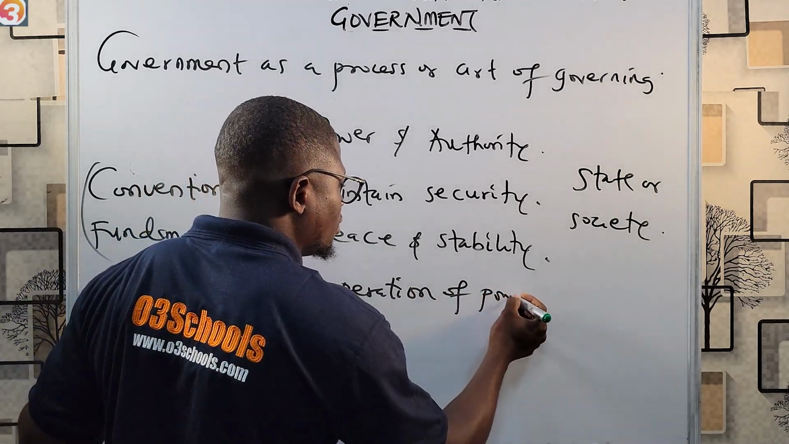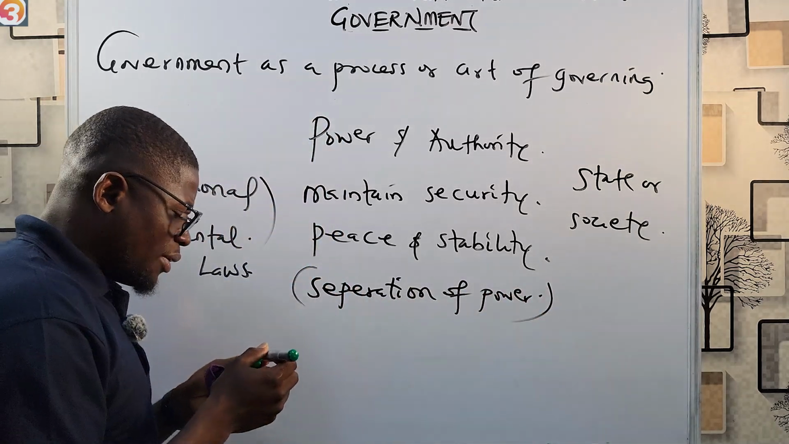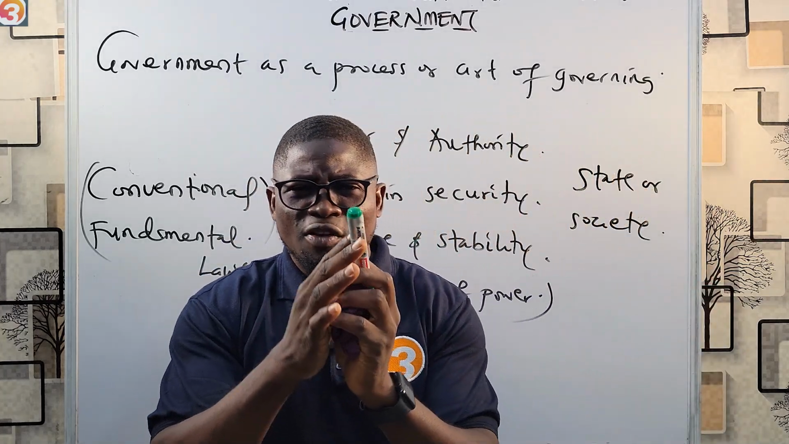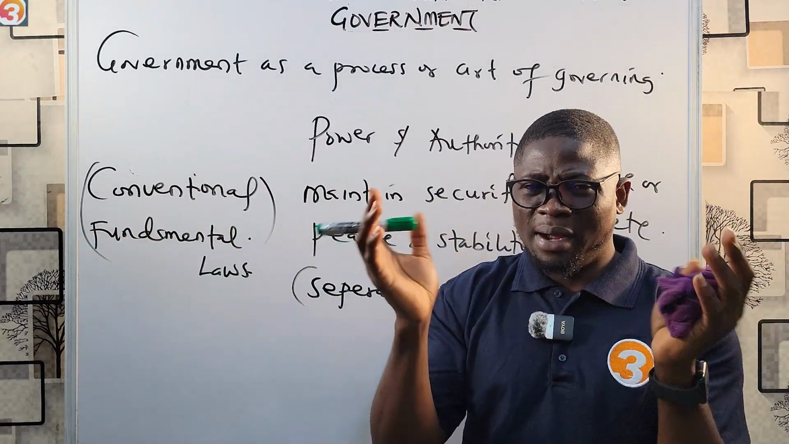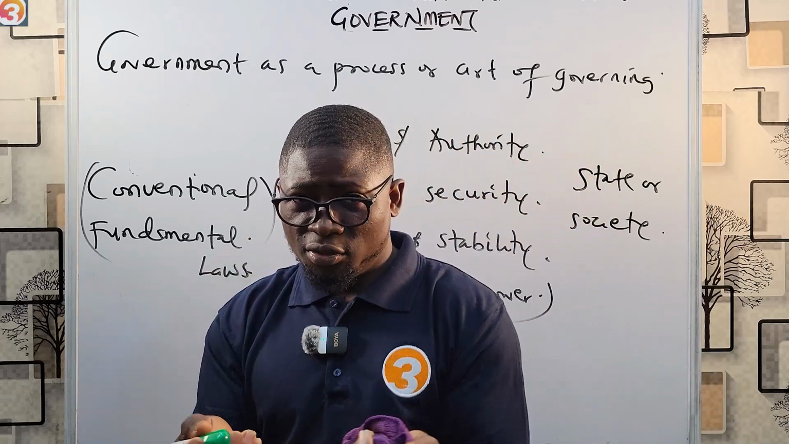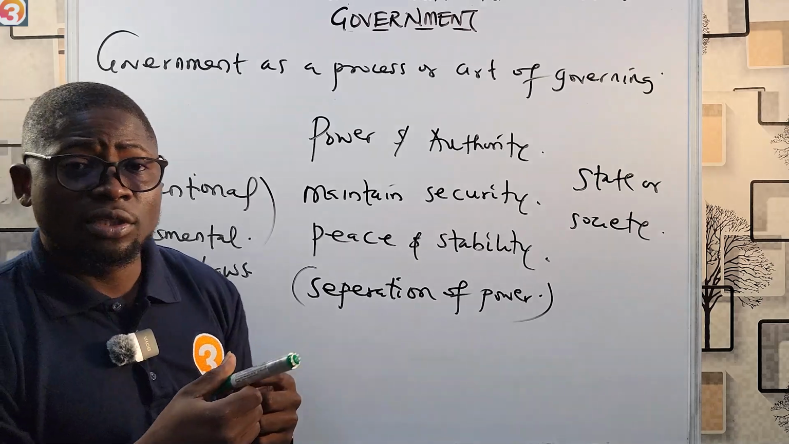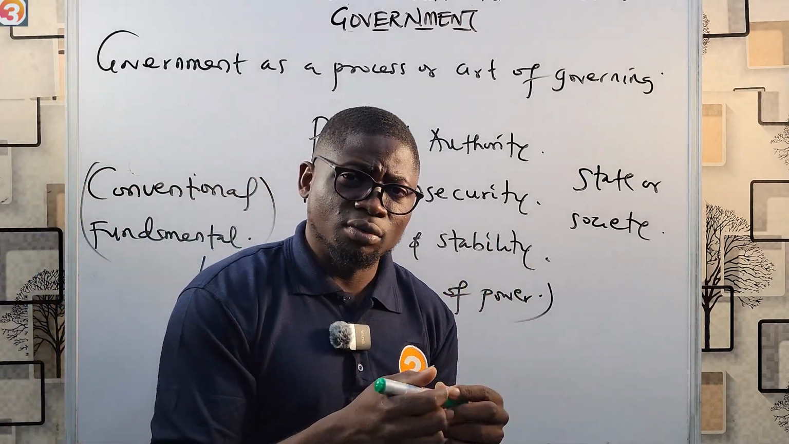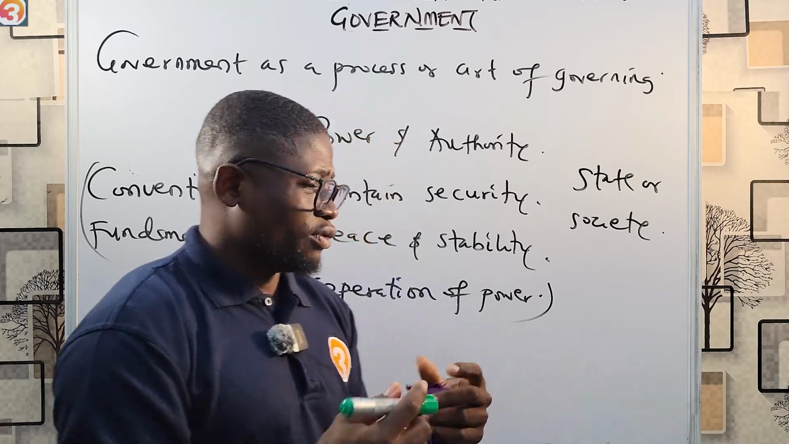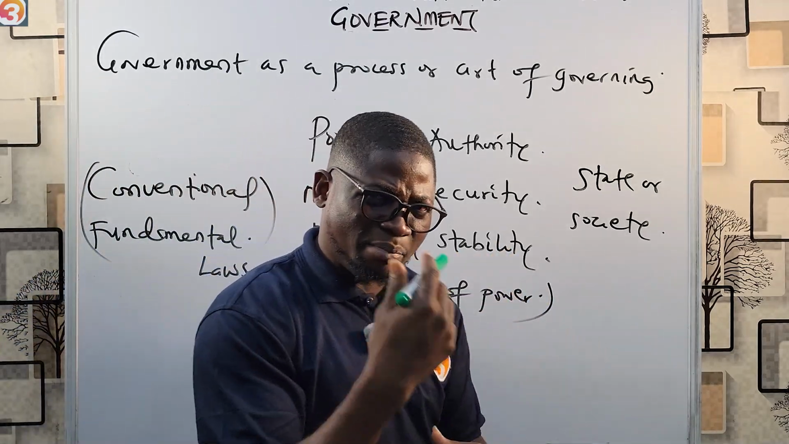Separation of power talks about the fact that government is divided into different parts. For example, we have three organs of government. We have the executive, who implement laws. We have the legislature, who make laws; our lawmakers are the legislature. And of course, we have the judiciary, who interpret the law.